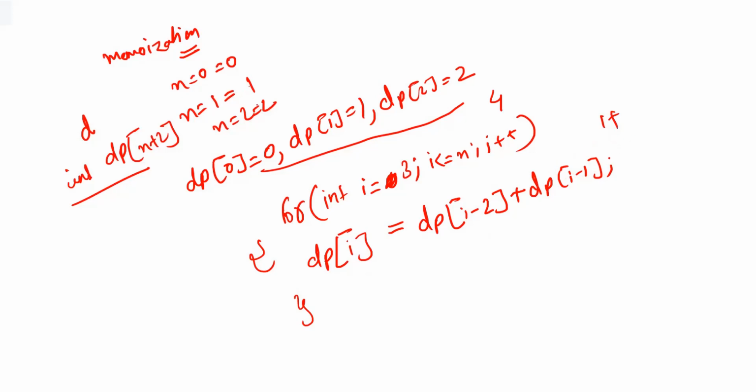So dp of 2 is nothing but 2 itself. So in dp of 3, now we'll be having what? dp of 3 will be having 3 itself. Now n value is 4, so i value will be 4. 4 less than or equal to 4, the condition is still true.